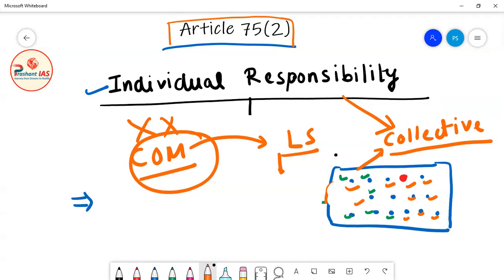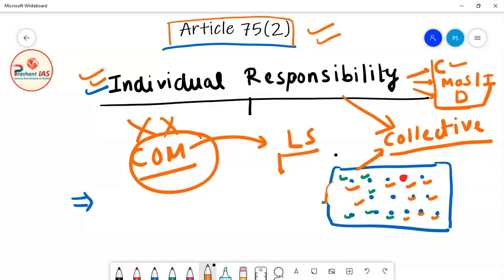And friends, this individual responsibility is for all ministers. It means the Prime Minister can remove any minister, whether he is a cabinet minister. It is also possible that a cabinet minister does not agree with the decision, then the Prime Minister can remove the cabinet minister by using Article 75 clause 2. The Prime Minister will give advice to the President, and the President will remove that cabinet minister. Similarly, the Prime Minister can also remove Ministers of State with independent charge and deputy ministers. So the Prime Minister can remove any minister with the help of Article 75 clause 2.